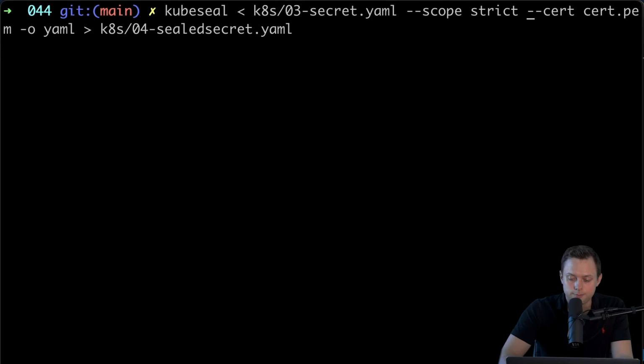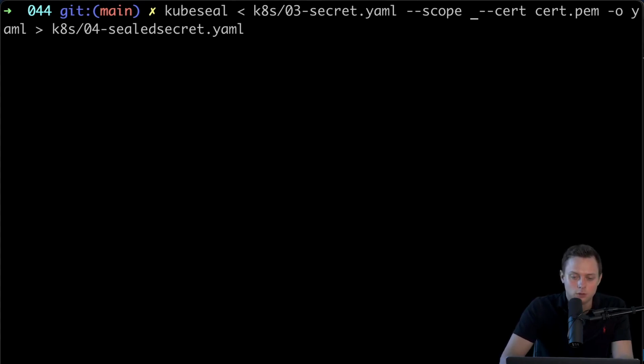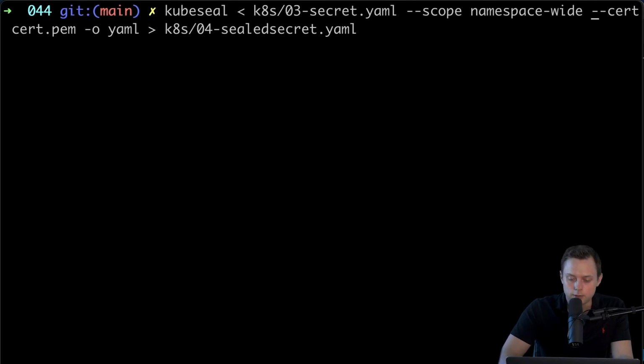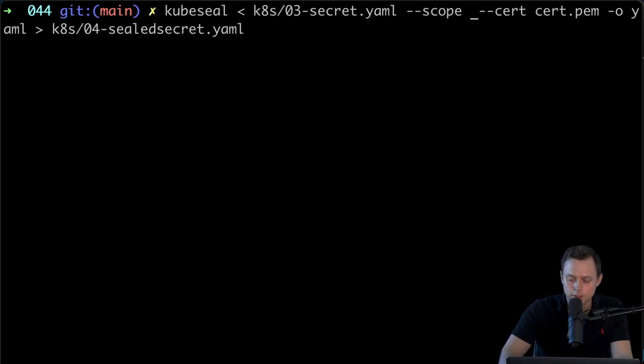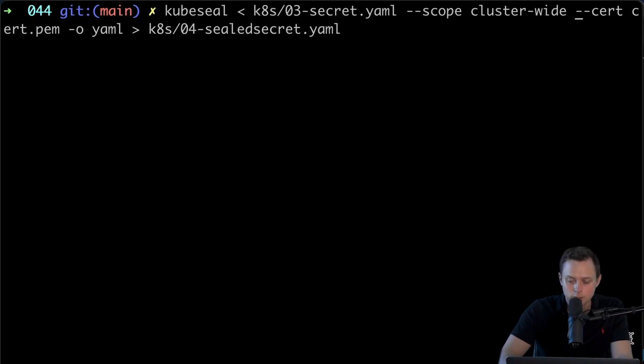Also, there is another option, which is namespace-wide. This way you can freely rename the sealed secret within the given namespace. And the final option that you can use is cluster-wide. And the secret can be unsealed in any namespace and can be given any name. All right, so that's the one.